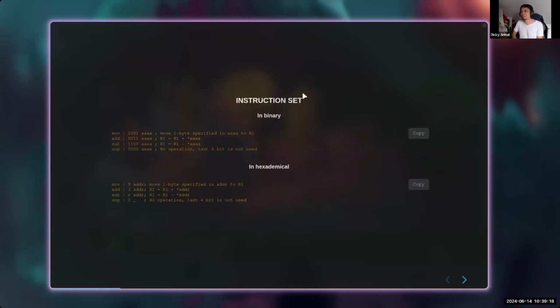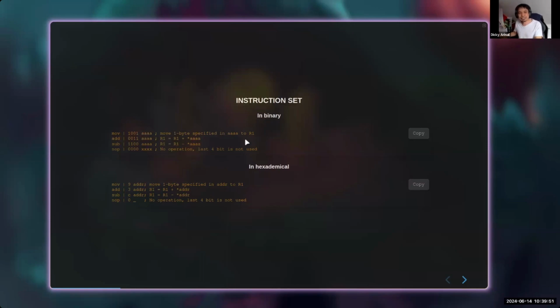So let's create our own, a very simple hypothetical CPU. For example, 1001 is a mov, 0011 is add, and sub is 1100, and everything else, right? So what is mov? Mov is basically this one, 1001 AAAA. So AAAA is 4 bits, okay? Basically, I want to move 1 byte, as specified by this address, to register 1.